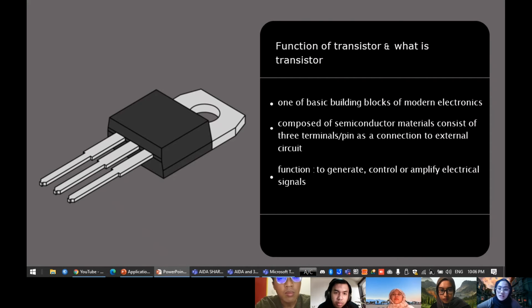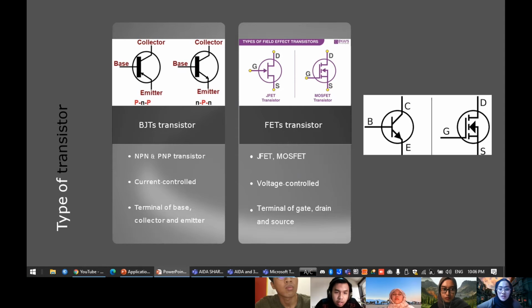As I mentioned before, a transistor is a type of semiconductor device that consists of 3 terminals or pins and functions to generate, control, or amplify electrical signals. There are 2 types of transistor, which are the bipolar junction transistor and the field effect transistor. For the BJT, we have NPN and PNP transistors, and the difference between these two types is only at the emitter. For the PNP, the emitter is pointing towards the base, while for the NPN, the emitter is going out from the base.